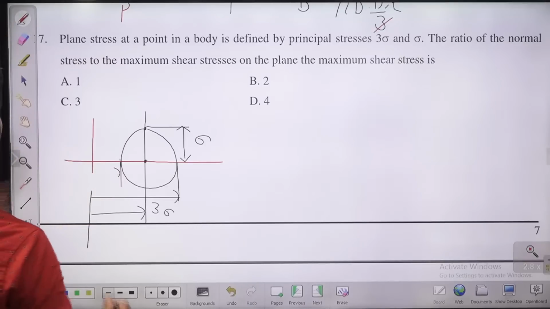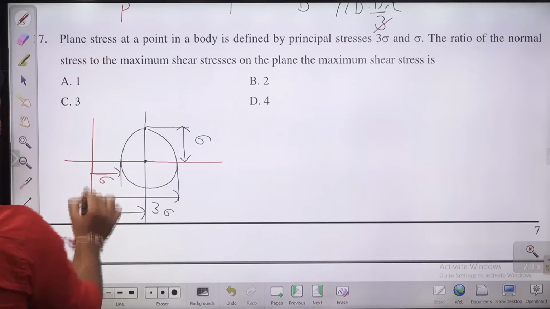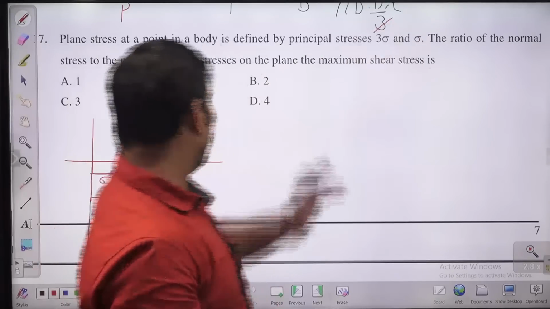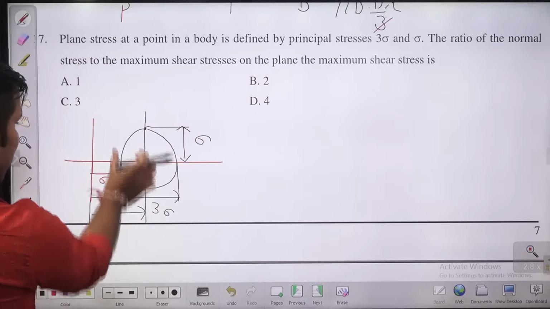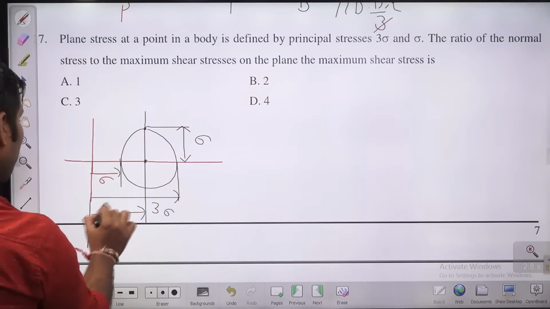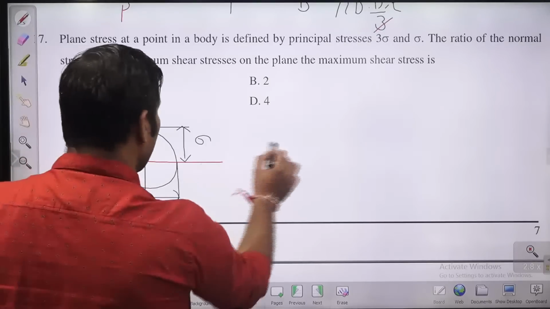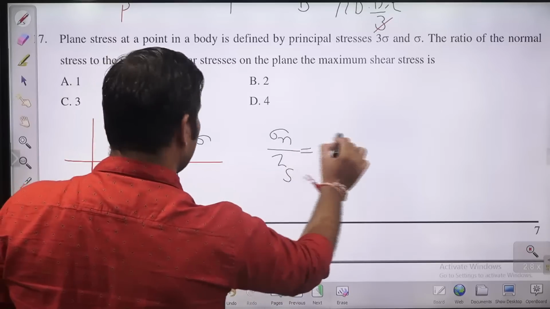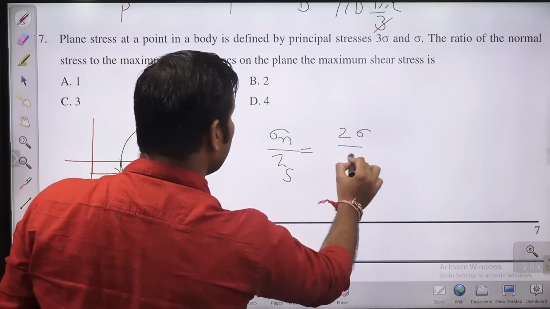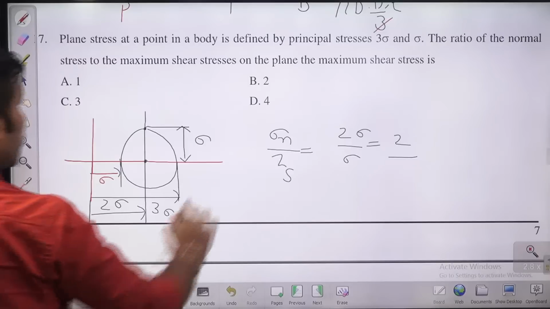So sigma plus sigma, it will be 2 sigma. So at this particular plane, the ratio of the normal stress to the shear stress is nothing but 2 sigma by sigma. So it will be 2 only. So the answer will be option B.